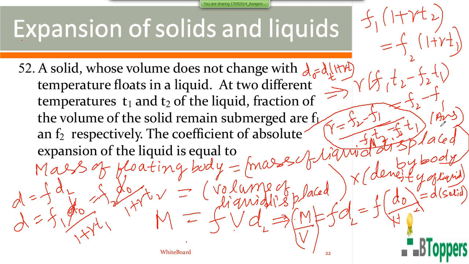Some students may doubt why we do not use the equation D1 equal to D2 into 1 plus gamma into T2 minus T1. As far as numerical problems are concerned, you can also solve this problem another way. You can write the density at temperature T1 as equal to the density at temperature T2 for the liquid, 1 plus gamma into T2 minus T1. You can use this equation to solve the problem, but you get the answer in a slightly different form in letter notation. If you consider the actual numericals, you get nearly the same answer.